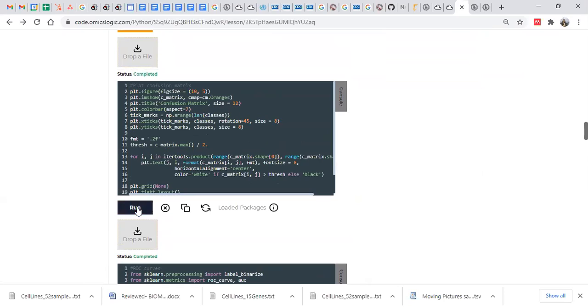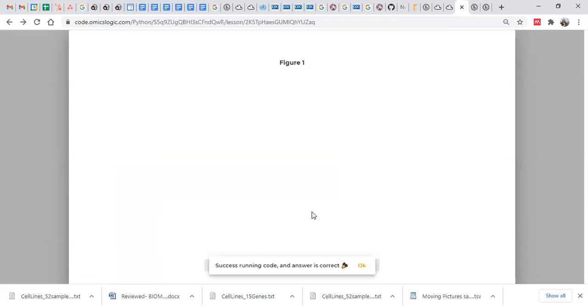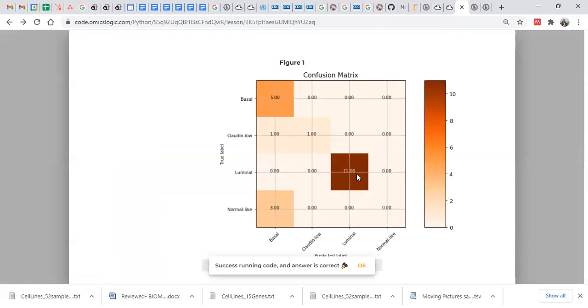So next we are going to print these values. Confusion matrix. Here we are going to print our confusion matrix. We are calling this confusion matrix and we are just plotting it. So this is what a confusion matrix looks like here. How many Basal samples are correctly predicted? How many Claudin-low samples are correctly predicted?